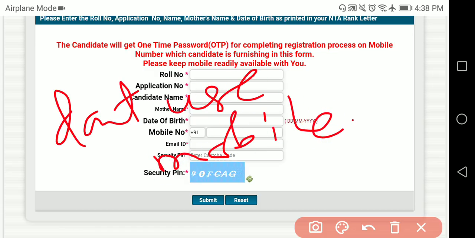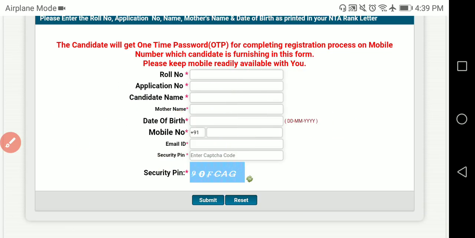Don't use mobile for this. The reason is, if this website does not open properly on mobile, it may hang in between. So please use the internet on your computer or laptop. This is about how to log in and everything.